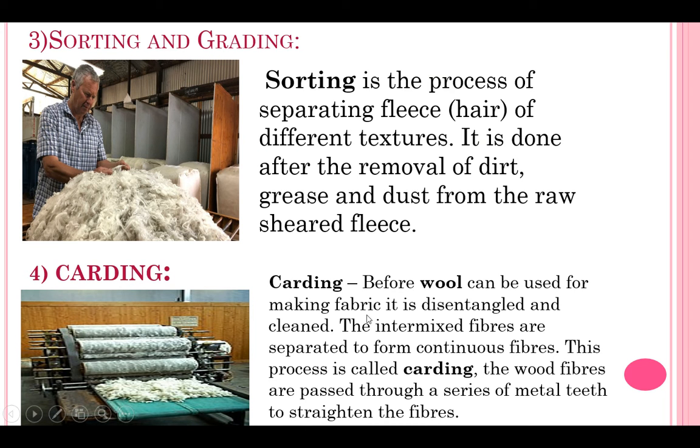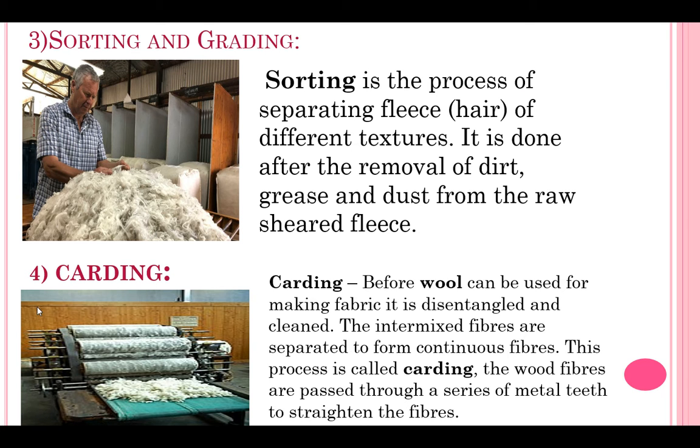Here carding, before wool can be used for making fabric, it is disentangled and cleaned. The intermixed fibers are separated to form continuous fiber. This process is called as carding. The wool fibers are passed through a series of metal teeth to straighten the fiber. Here whatever wool we are getting is not in the form of thread.